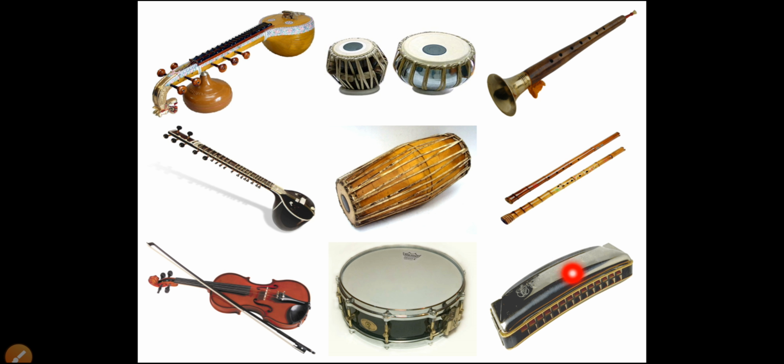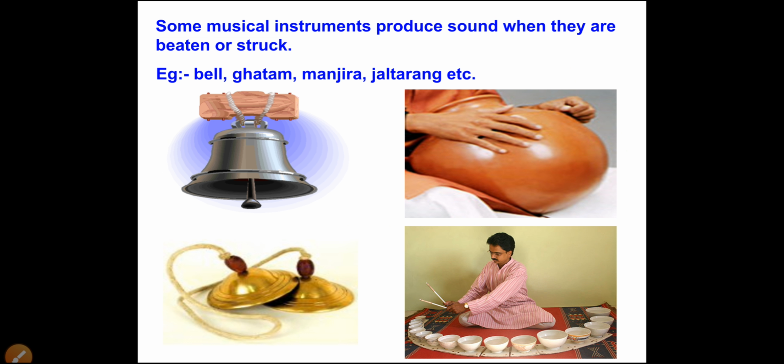Now if you see here, some musical instruments produce sound when they are beaten or struck. We know that when we beat any instrument, when we strike any instrument, then it gives a sound. Bell, this is ghatam, manjira and jaltarang. If you see here in the picture, the person is beating all these bowls which are filled with water. It is a part of jaltarang, and by this he can create different types of sound.